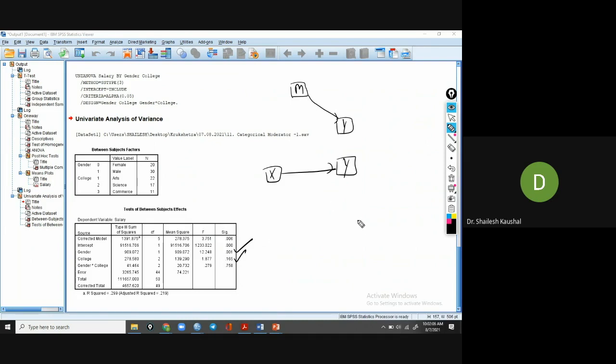Now the third condition, when we take the interaction of two variables, meaning x and moderator, the p value is greater than 0.05 for gender and college. So there is no interaction effect. It means this moderator variable is not working. The same thing we can perform in the PROCESS macro.